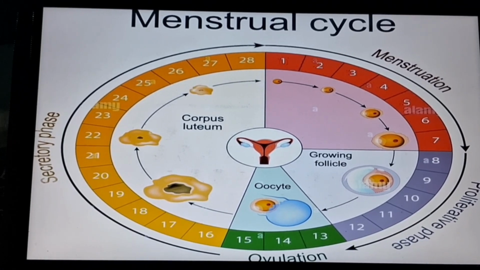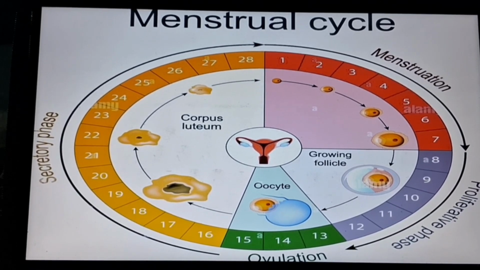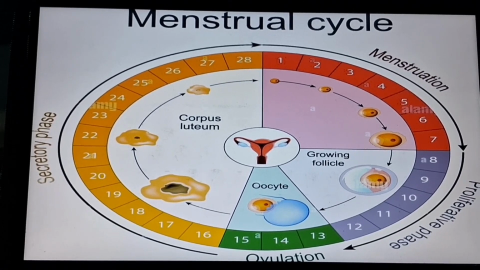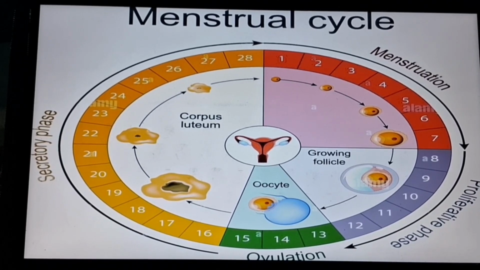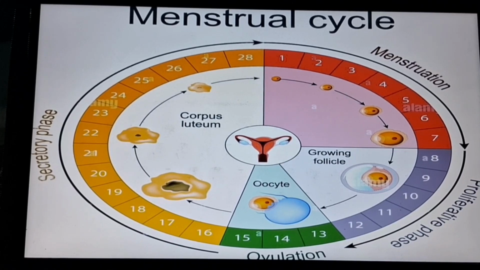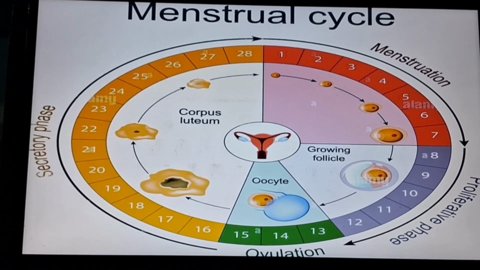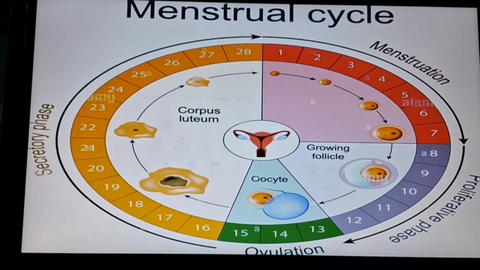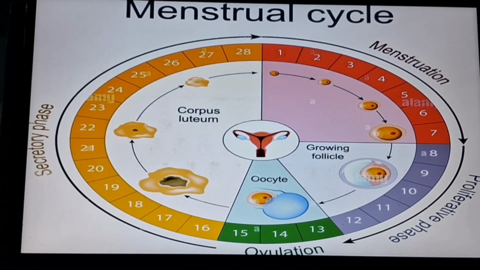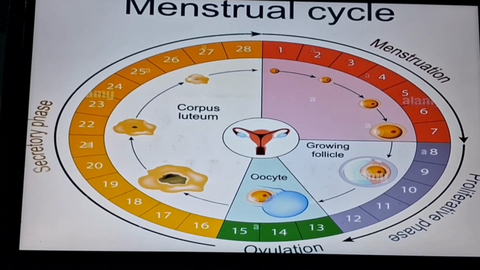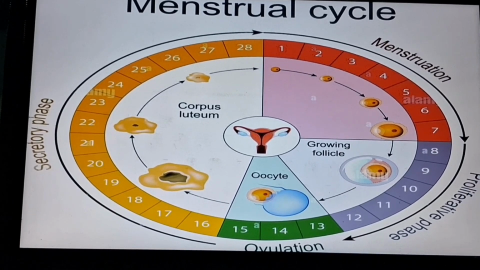It is the secretory phase. The secretory phase starts at days 16 to 28, and this phase is the corpus luteum phase. If the egg is not fertilized, it enters the uterine cavity and sometimes is released. Then it is released as the menstruation cycle, because it is not fertilized.